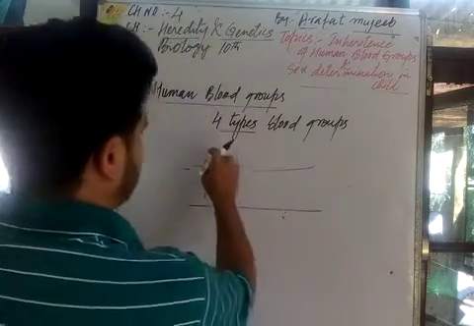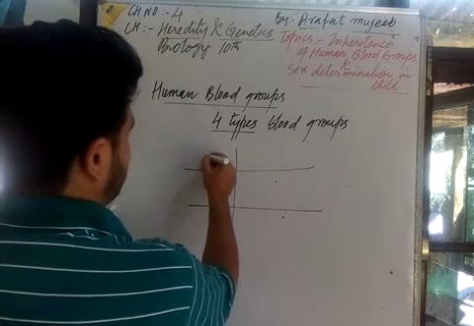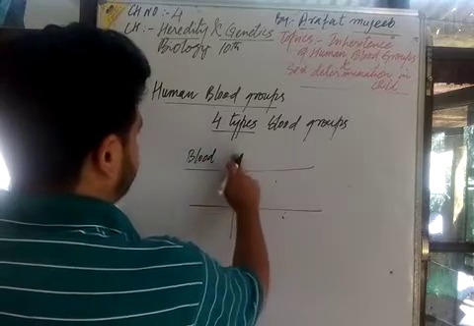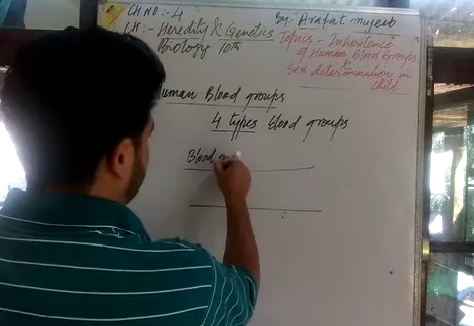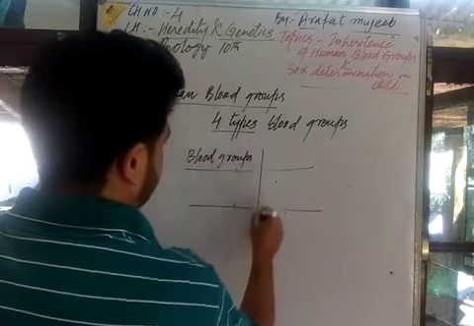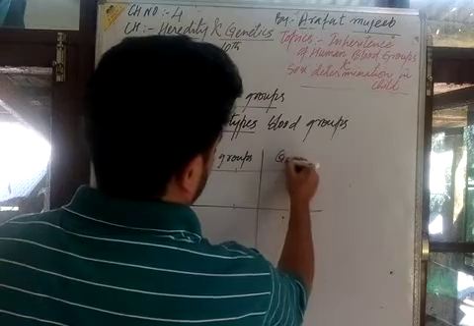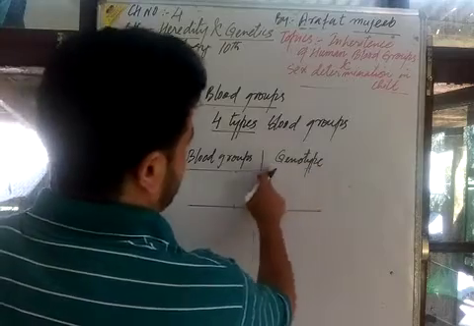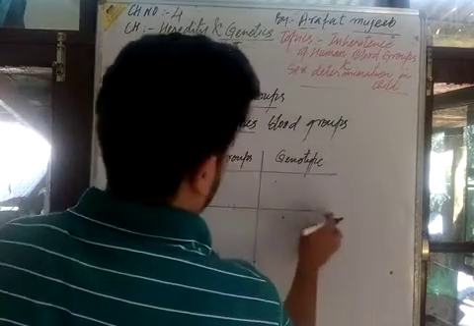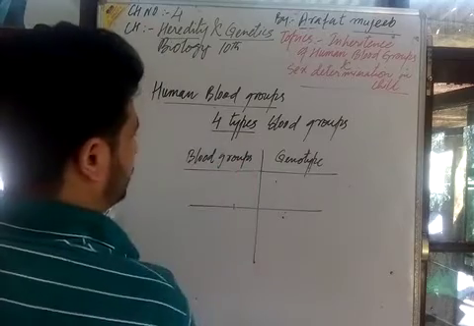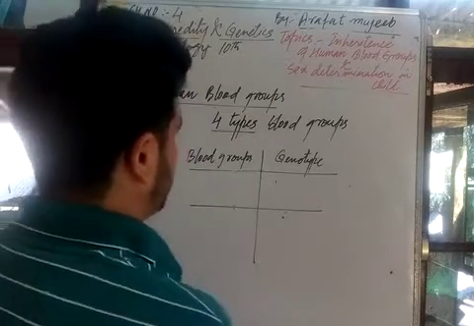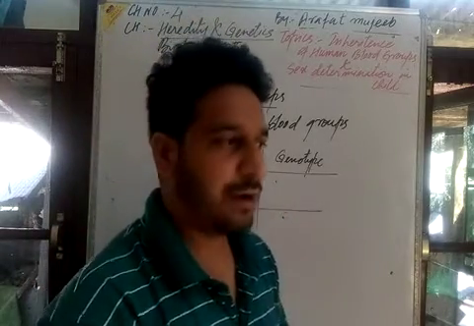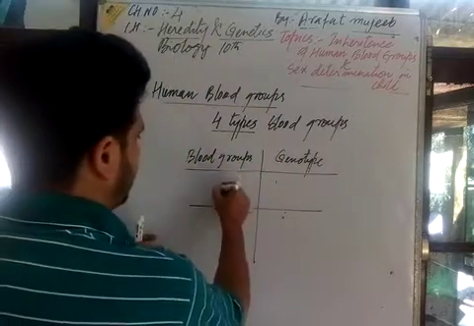Here are the blood groups, and the genotype, that means the genes associated to maintain the blood group. We have 4 types of blood groups. I already told you that they are maintained by at least a pair of genes. Here we have blood group A.